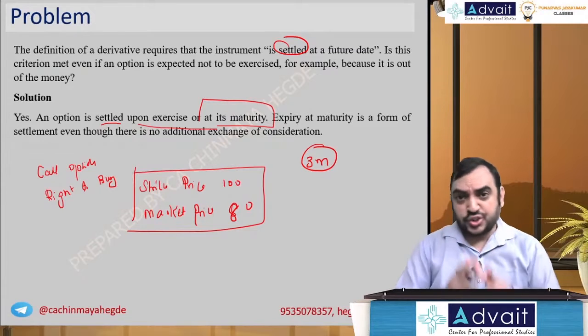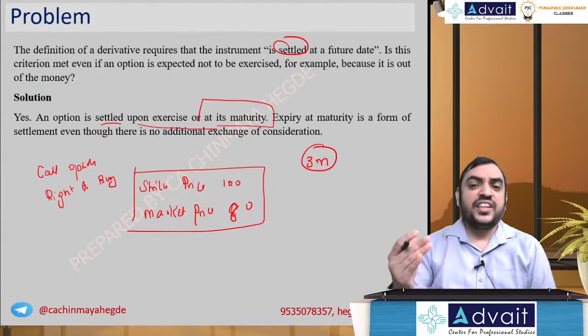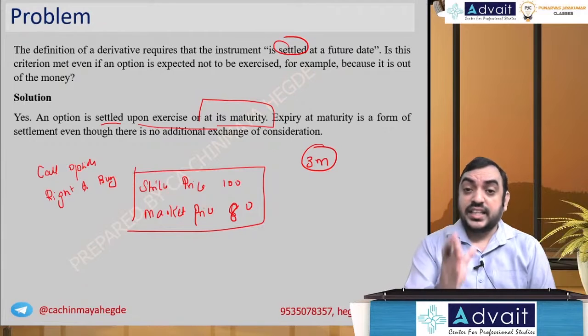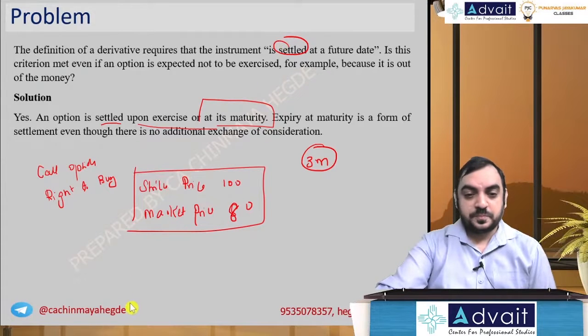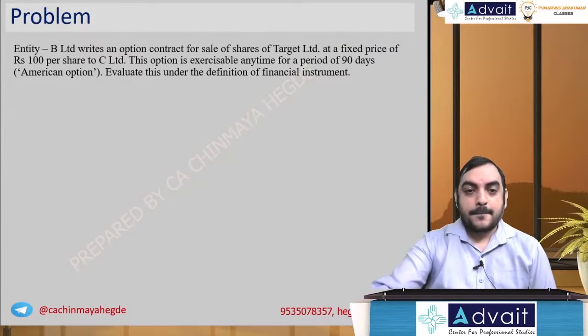Till then, contract is open, right? That's what it means by settle at a future date. Therefore, even if it is an out of the money contract, such contracts are satisfying the definition of derivatives. Hope you got the point. Let's move further. Okay, next.